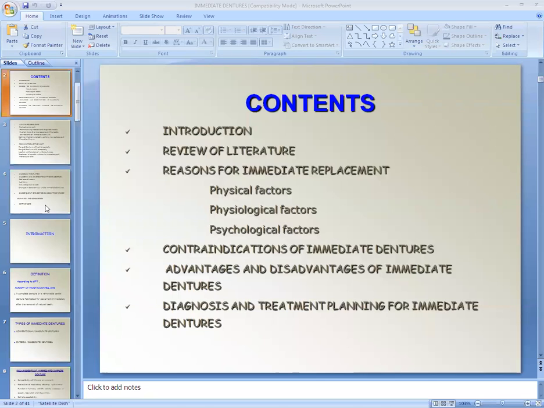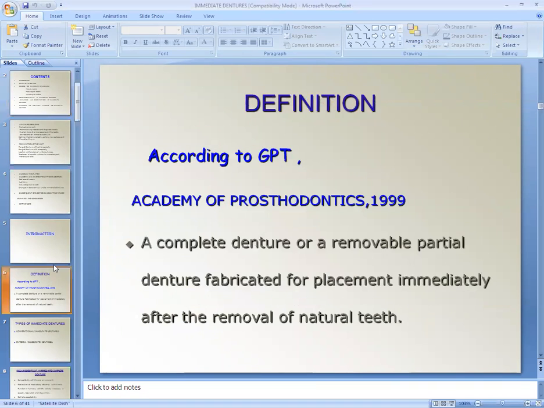Today's topic is immediate denture. Last time we have seen about overdenture. Now we will be talking about immediate denture. These are the contents of today's topic. Introduction. We'll start from definition.